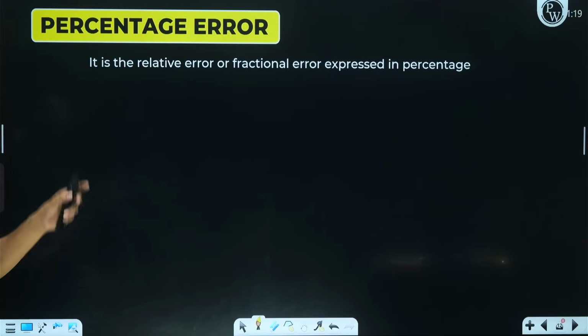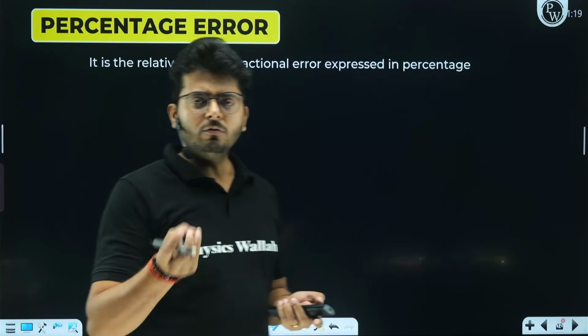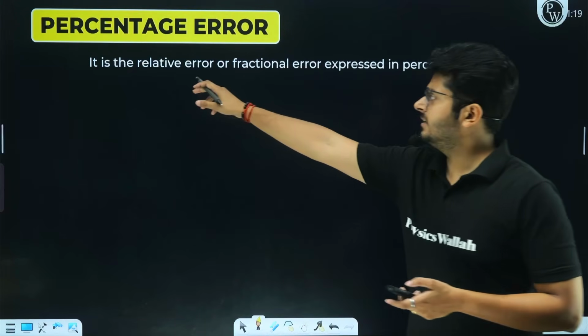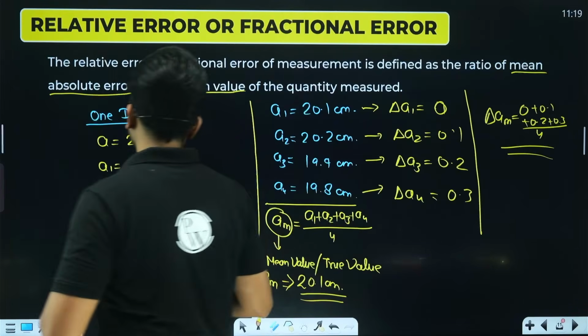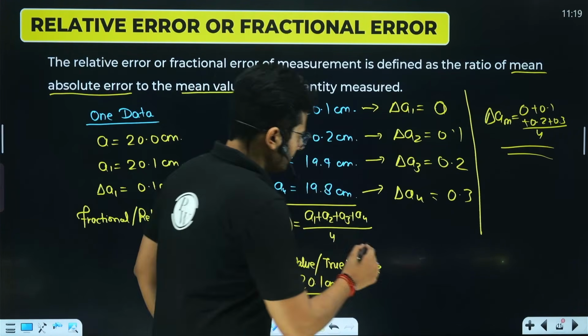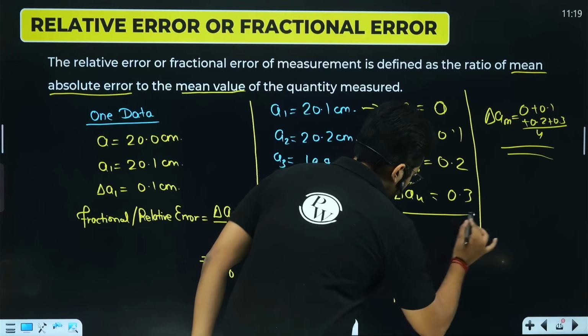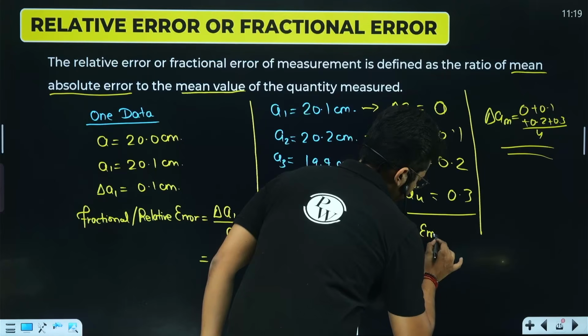Let us now move on and talk about the next thing, which is percentage error. Whenever you represent the relative error as a percentage, it's a percentage error. So what is the relative error over here?